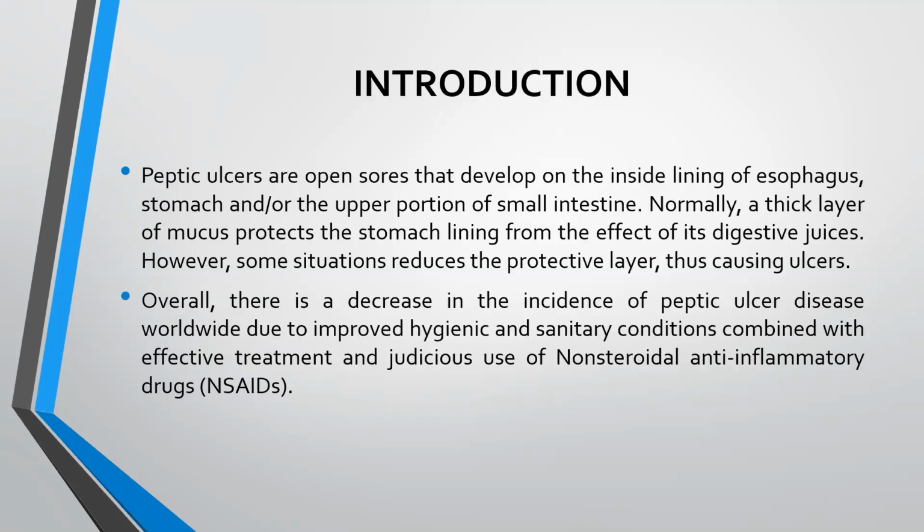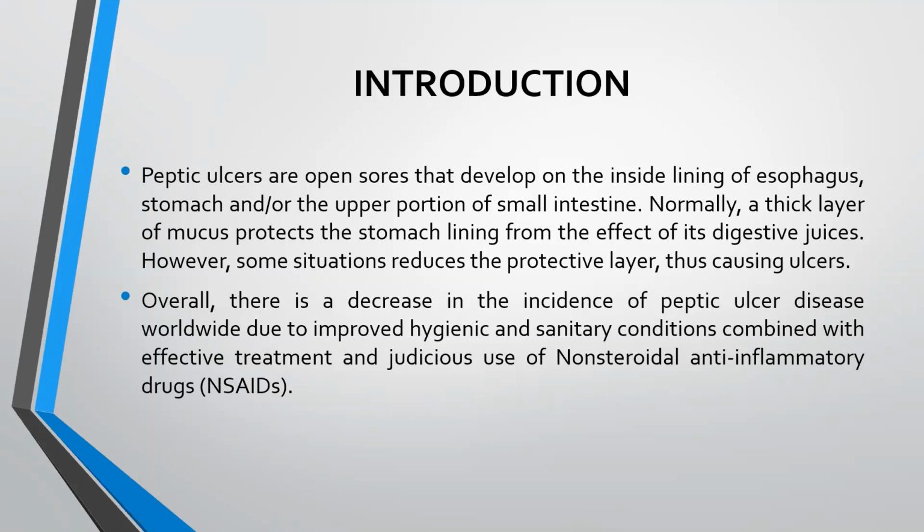Peptic ulcers are open sores that develop on the inside lining of the esophagus, stomach, and/or the upper portion of the small intestine, that is the duodenum. Normally, a thick layer of mucus protects the stomach lining from the effect of its digestive juices. However, some situations reduce the protective layer, thus causing ulcers.